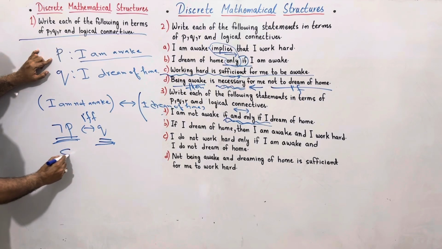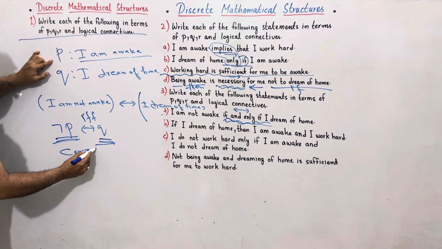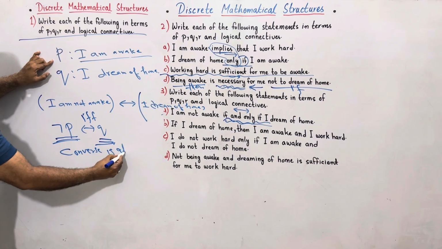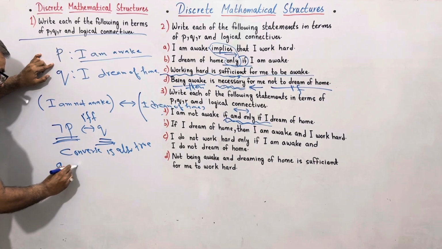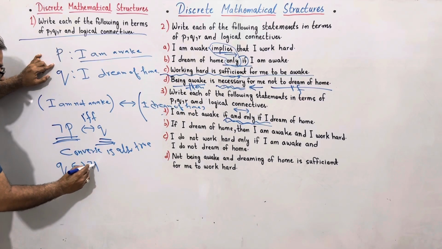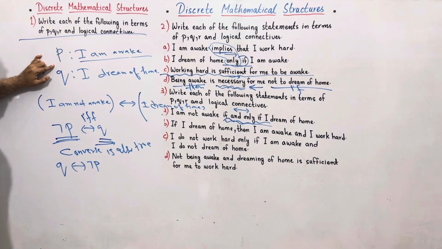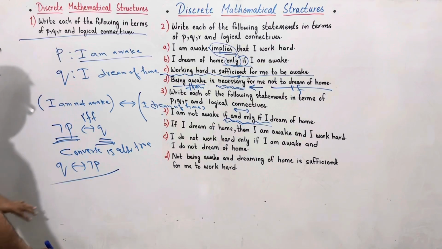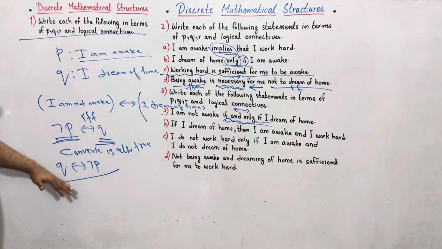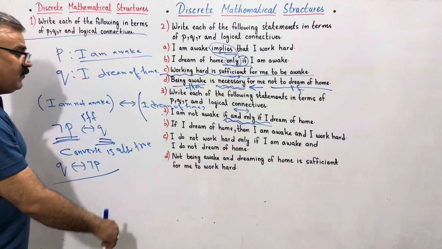It is a statement where converse is also true. Converse is also true means Q if and only if negation P. I dream of home if and only if I am not awake. It is also equivalent to this. In case of if and only if, the converse is true. Moving towards point number B, we have